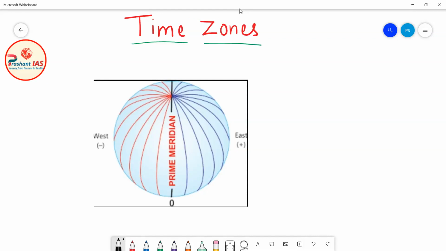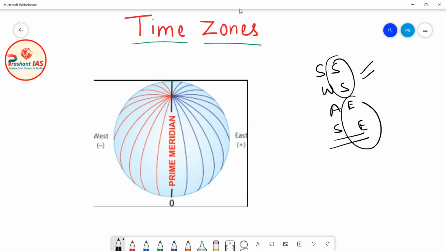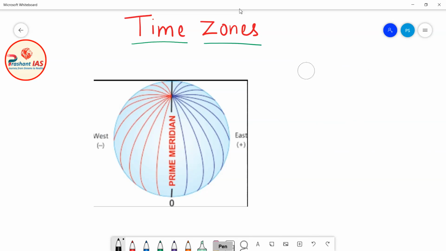So friends, in the last class, we have completed our discussion with the topic of summer solstice, winter solstice, autumn equinox and spring equinox. Till now we have completed the discussion with both the solstices and both the equinoxes. And in the previous classes, I have also taught you about the concept of the rotation of earth. I think all of you must have remembered the classes in which I taught you about the rotation of earth. So friends, in this class we will continue our discussion further and I will teach you about the topic of time zones.